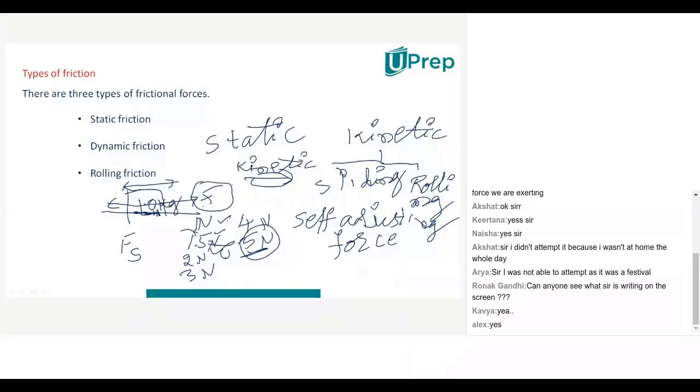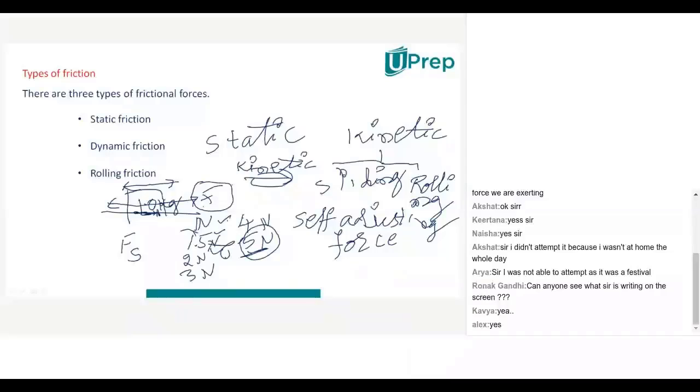Kavya, Kirtana, Ronak. Yes, sir. So tell me. Self-adjusting force means the friction, sorry sir, so static friction can hold up to a limit. After that, if the forces are unbalanced, then the object will move.